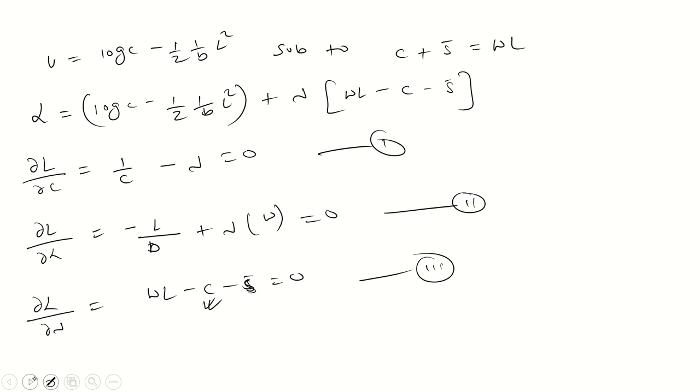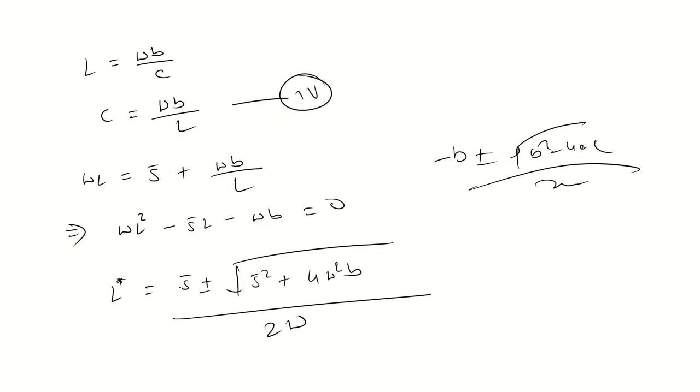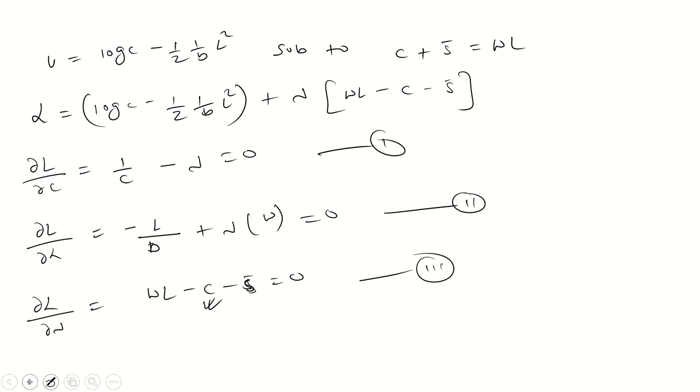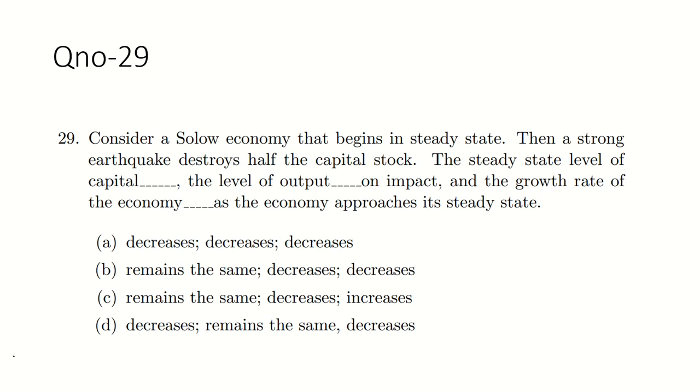So guys, suppose S is zero, that is, the saving rate is zero. Then L star we will get as root B, something like that. Similarly, just check it, and solve whether it is increasing, decreasing, or something else. You will do these things on your own. Okay, so this is question 29.